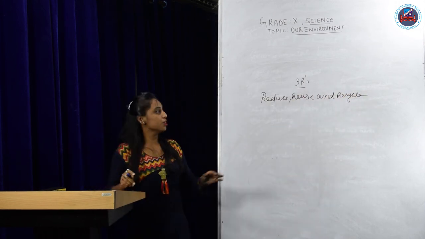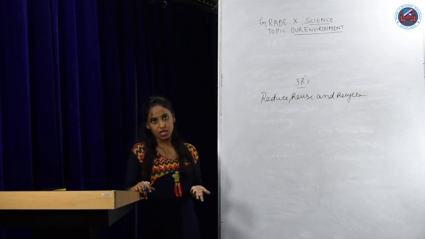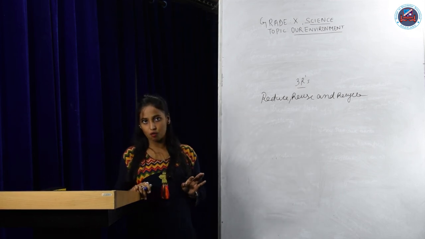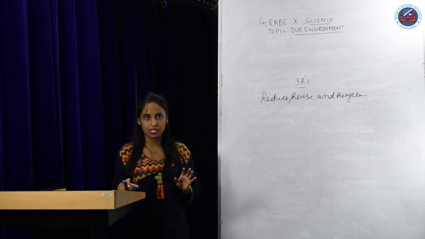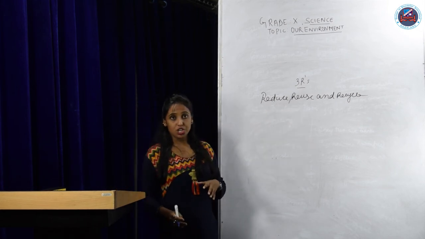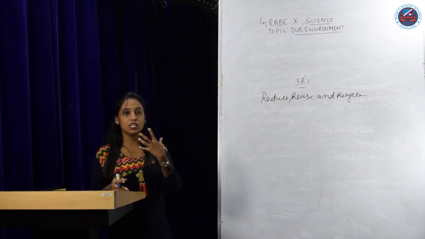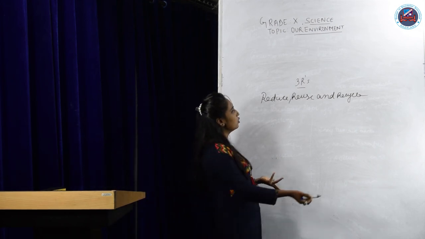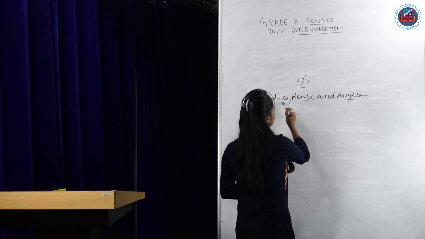We should always try to reduce the usage of resources. For example, when the fan and the light are not in use, you can just put them off instead of leaving them like that. You can reuse the things available at home to make a new thing. And with recycle, you can make so many products out of waste.